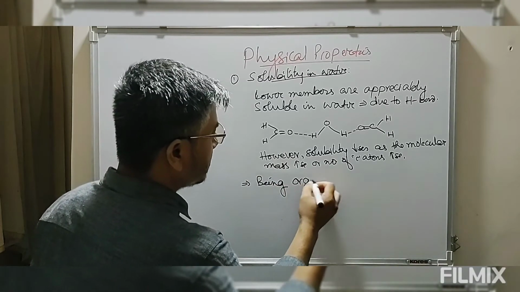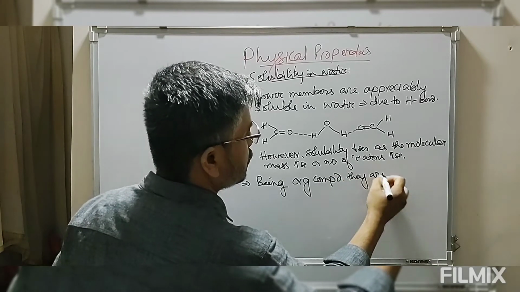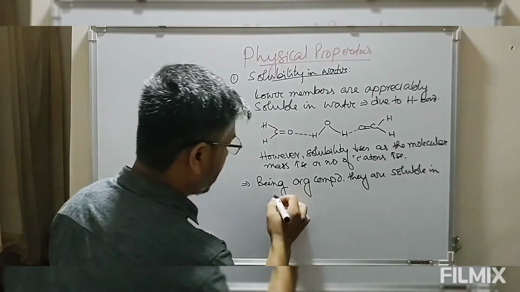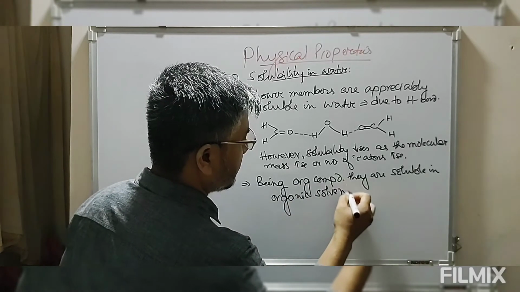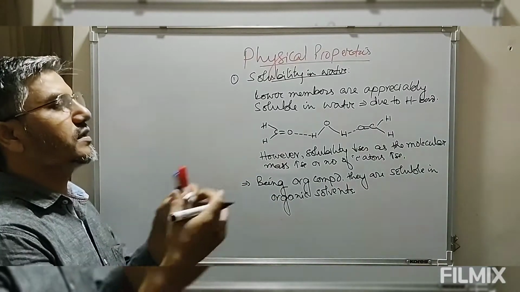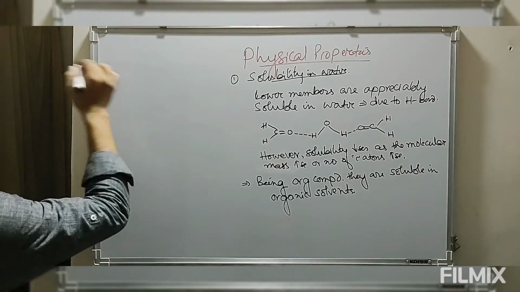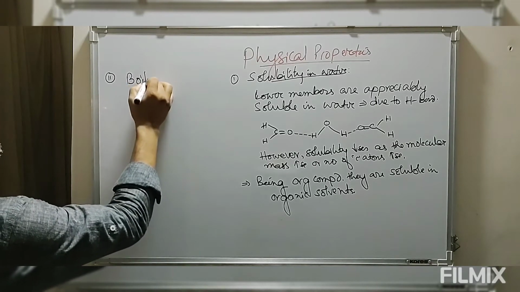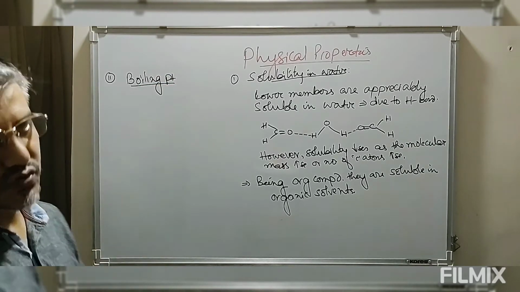Being organic compounds, they are soluble in organic solvents. So this is the solubility of these compounds in water. Then let's go to the boiling point of these aldehydes and ketones.